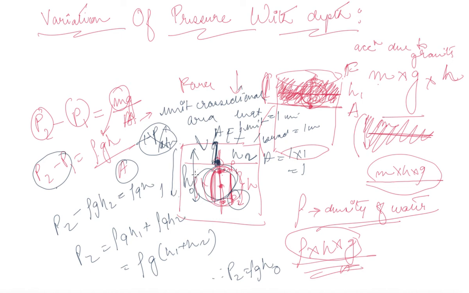So now we know the pressure variation is related to the height, the water density and the force of gravity. So pressure at any point at the depth of h can simply be given as rho g h. So this is how we can calculate pressure.